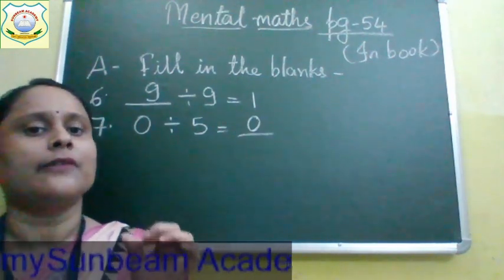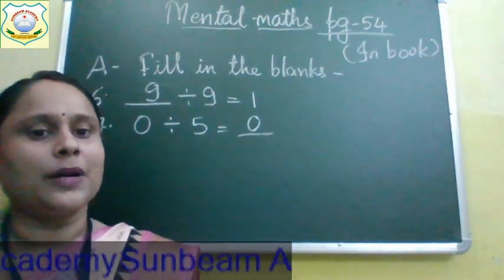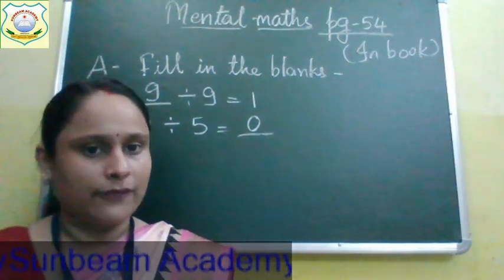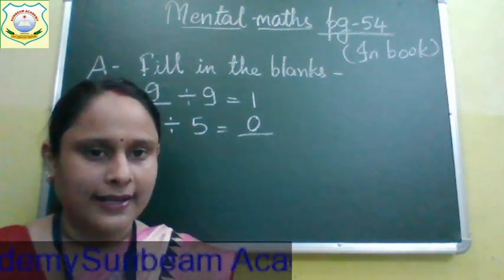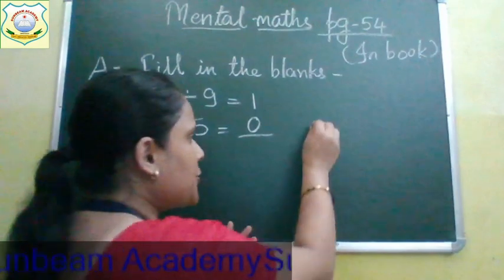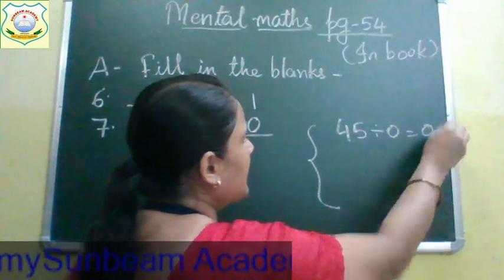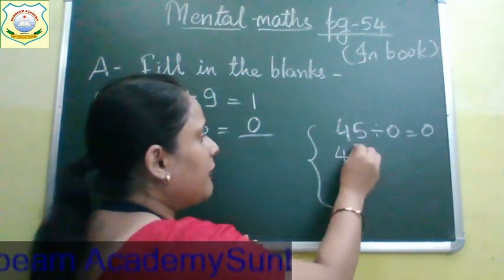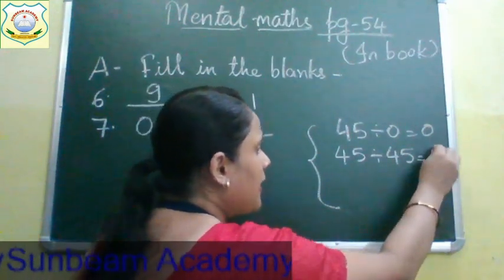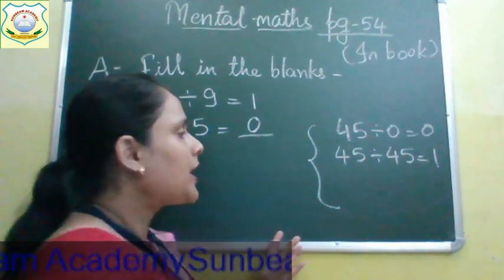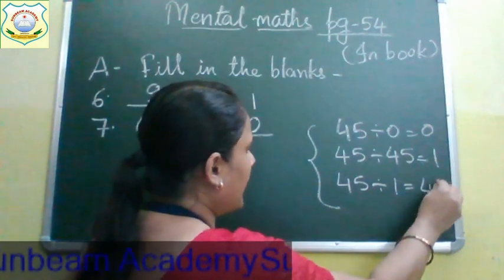When we divide any number with 0, we get the answer 0. If we divide any number with 1, we get the same number as the answer. And if the same numbers are being divided, we get the answer 1. For example, I show you so that it becomes more clear. If we divide 45 to 0, we'll get the answer 0. If we divide 45 to 45, we will get the answer 1, isn't it? And if we divide 45 with 1, we will get the answer 45.